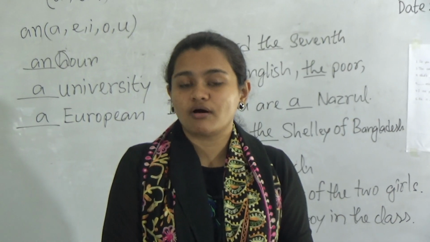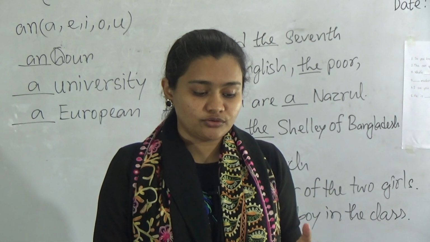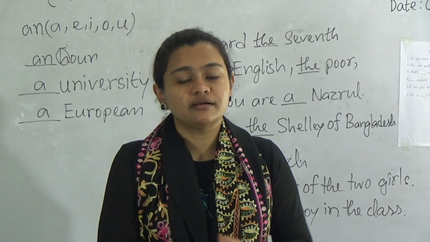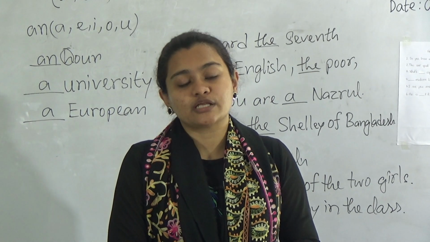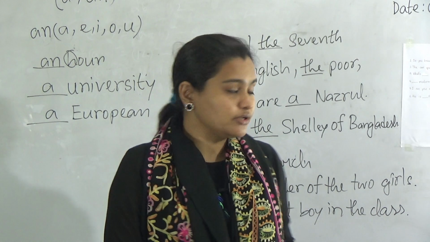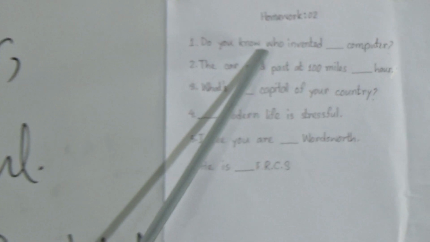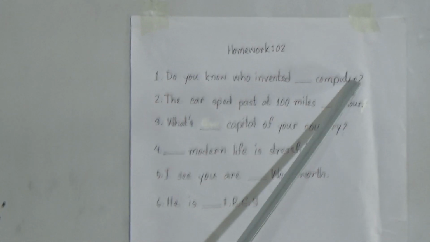So dear students, although we have gone through the rules of the articles, we need those rules of articles in our language, that's why we have a review today. So you will do your homework. This is homework number 2. Number 1, do you know who invented dash computer?